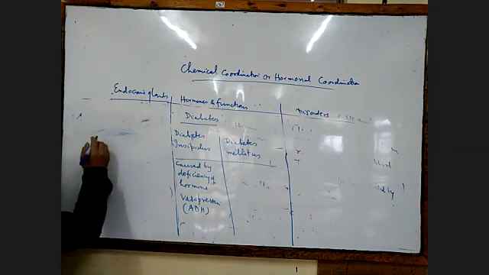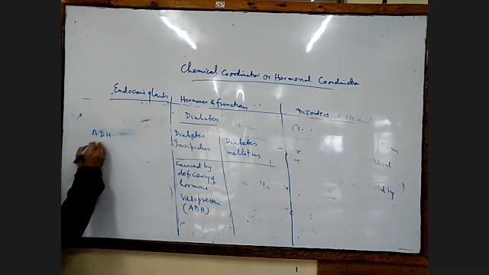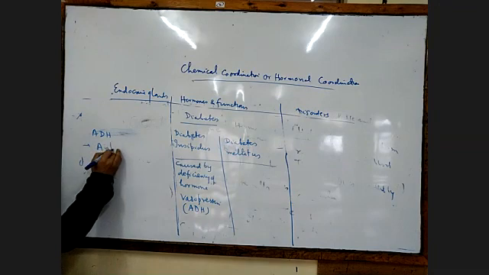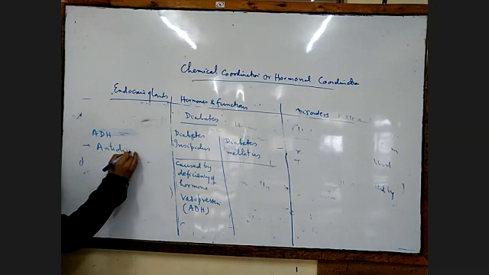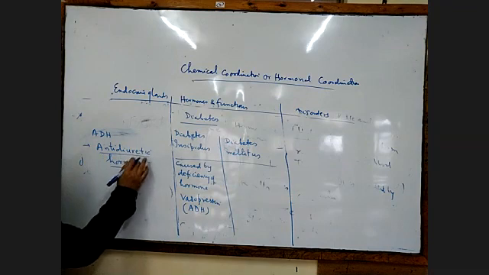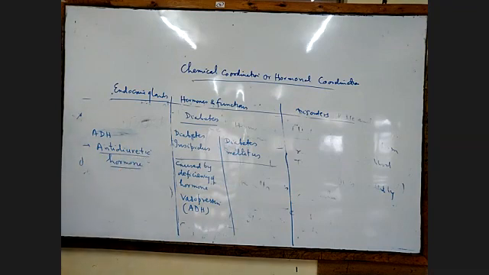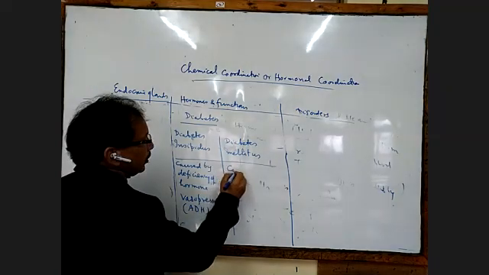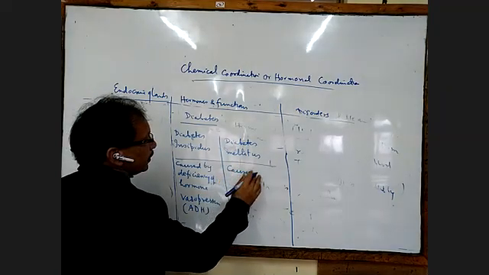ADH full form is antidiuretic hormone. So it is vasopressin or antidiuretic hormone. And diabetes mellitus is caused by deficiency of the insulin hormone.